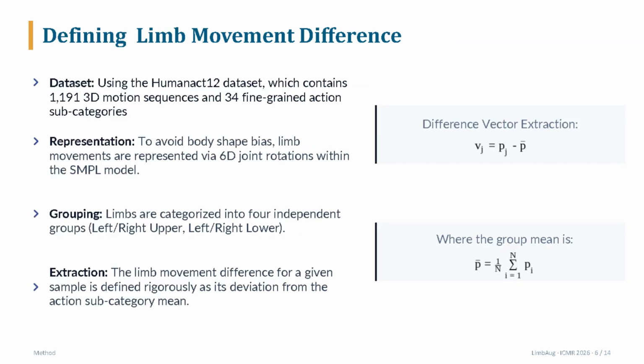First, we define limb movement difference using the HumanAct12 dataset. We divide the body into 4 limb groups. For samples within the same subcategory, we compute the mean motion. The deviation of each sample from this mean is defined as its limb movement difference. In short, difference equals sample minus group mean. We use 6D joint rotations in the sample to reduce body shape bias.